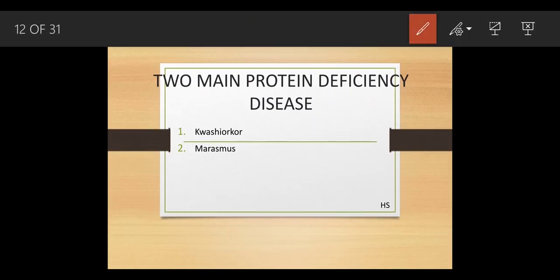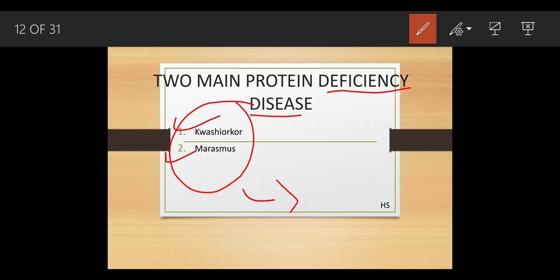If we don't take a proper amount of protein in our diet, what would be the deficiency diseases? If a person is not taking the proper amount of protein, he can suffer from two problems, that is kwashiorkor and marasmus. Both of these you are going to see in child ages. According to the WHO report, that is World Health Organization, kwashiorkor and marasmus are mostly found in Africa.